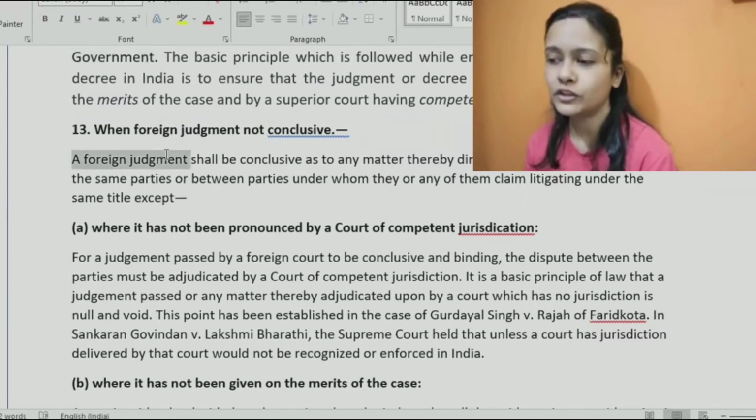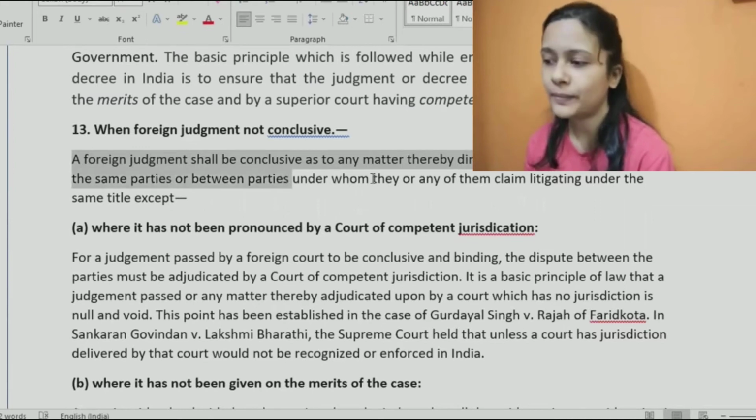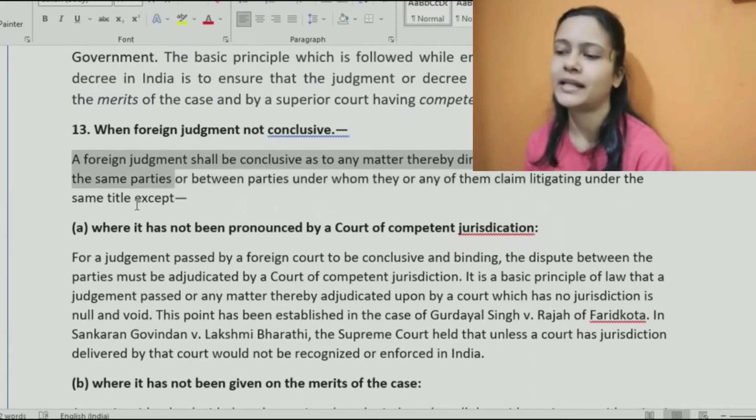Okay, a foreign judgment shall be conclusive as to the matter thereby directly adjudicated between the same parties, or between parties under whom they or any of them claim, litigating under the same title. So what does this mean?